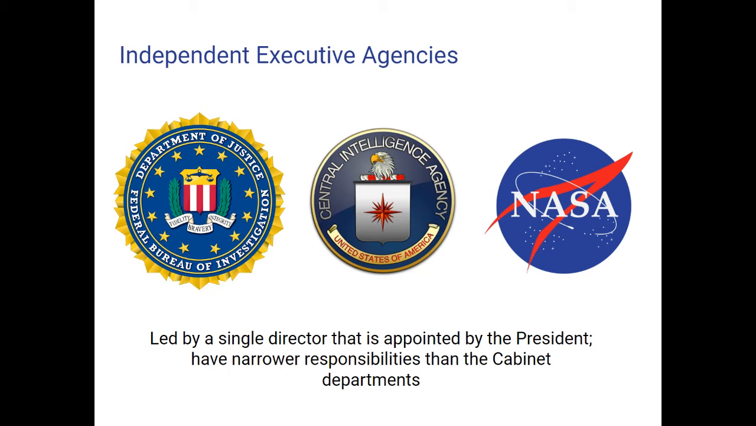The next group that makes up the bureaucracy are called independent executive agencies. These are agencies that are led, like cabinet departments, by a single person, and they have to be confirmed by the Senate. But what makes them different is they have much narrower responsibilities than the cabinet departments. The cabinet departments tend to be really broadly focused, where these are much more specific agencies. Examples would be the FBI, which is sort of the domestic law enforcement agency, or the CIA, the Central Intelligence Agency, which spies on foreign countries, or NASA, which deals with space. They're much more narrowly focused in their responsibilities.